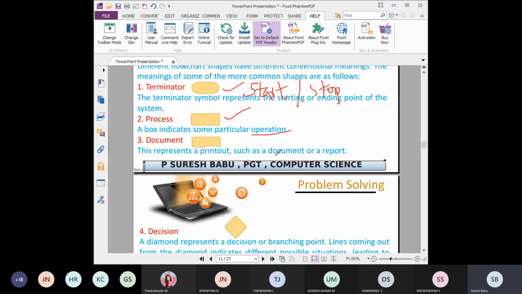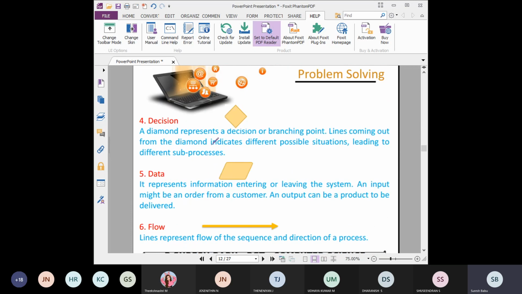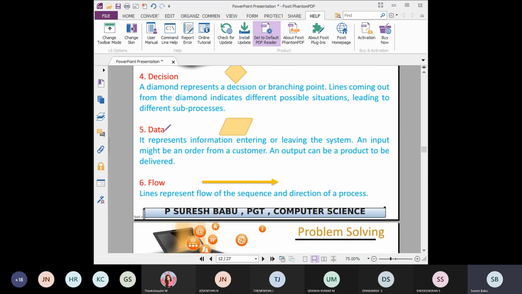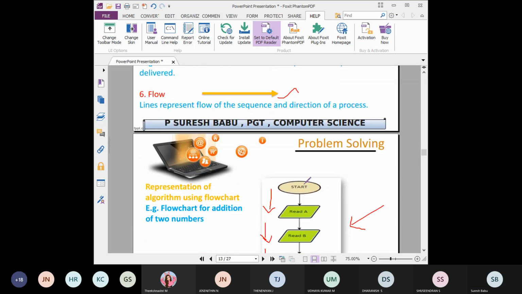Then any document or report you have in a program means you have to draw this diagram. Then decision making, true or false, using this diamond shape. Then for getting input or displaying the output, you need this diagram. Then for flow of sequence, you have to use this arrow symbol.